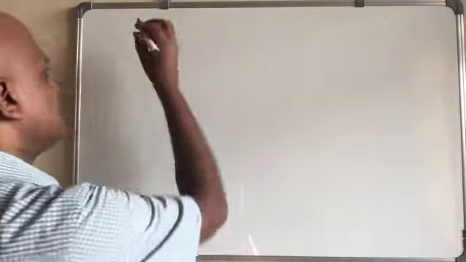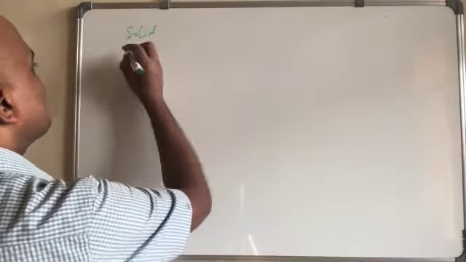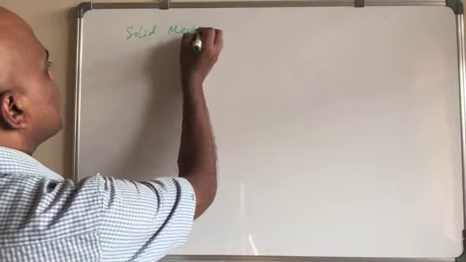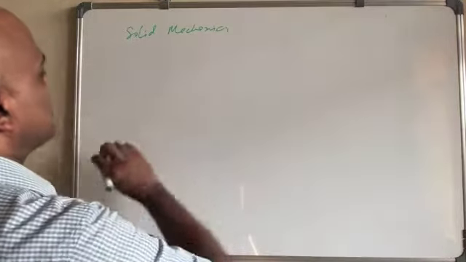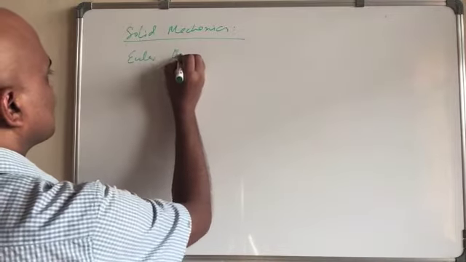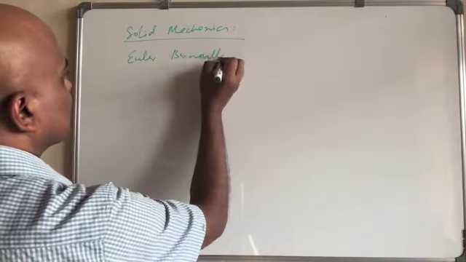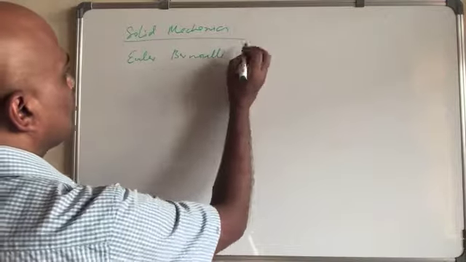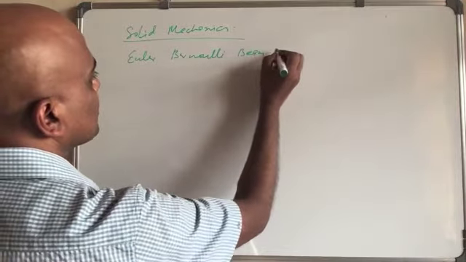In your solid mechanics, you already had beams, right? What you studied was the Euler-Bernoulli beam equation.